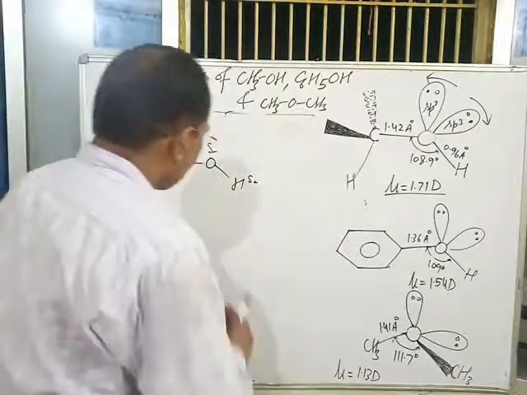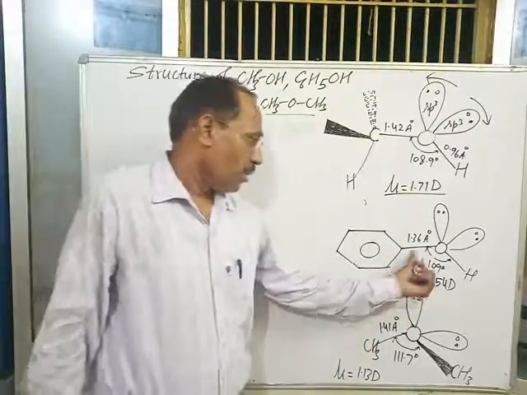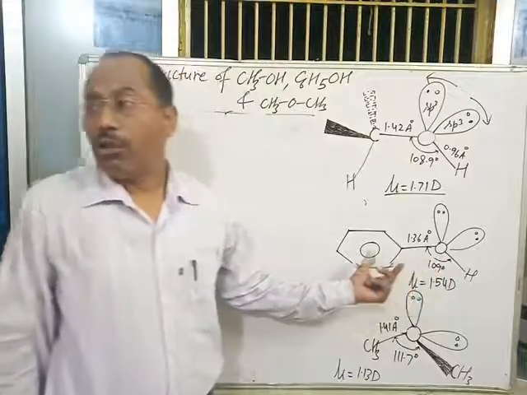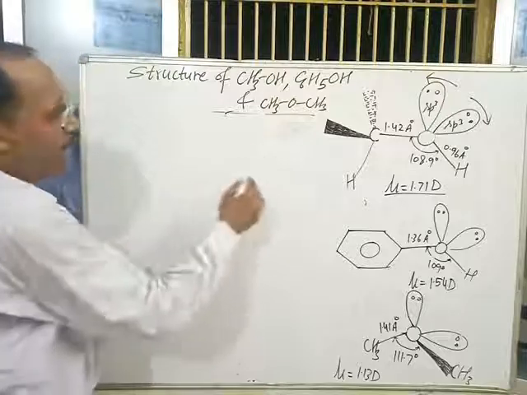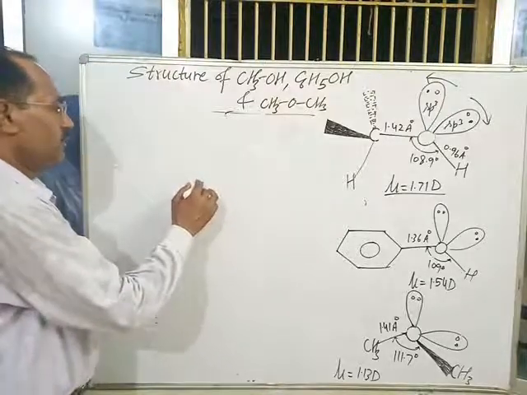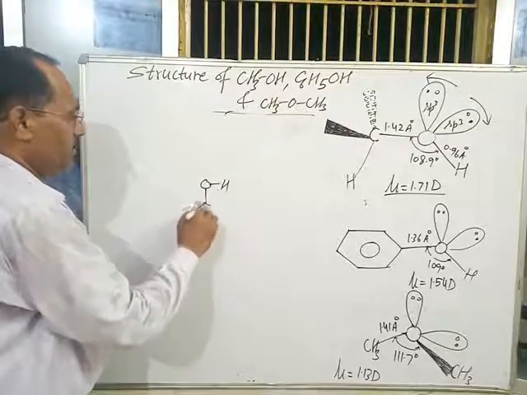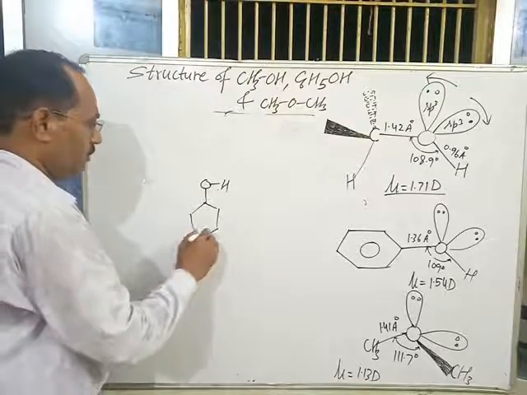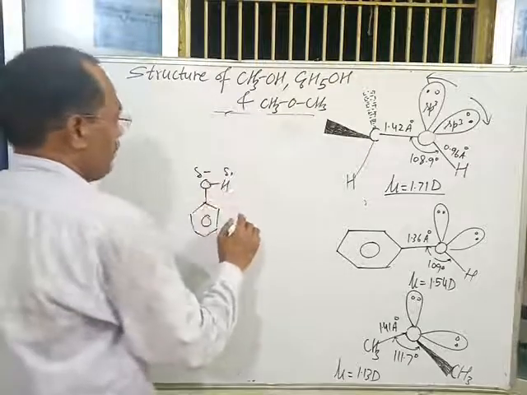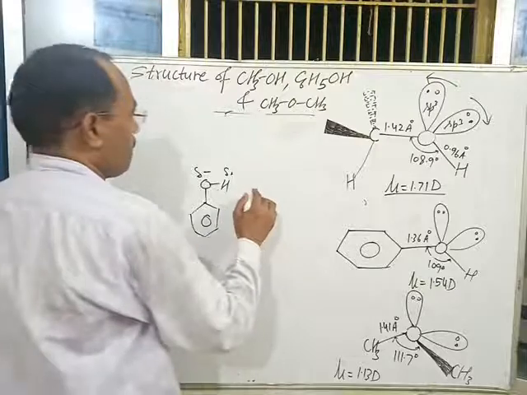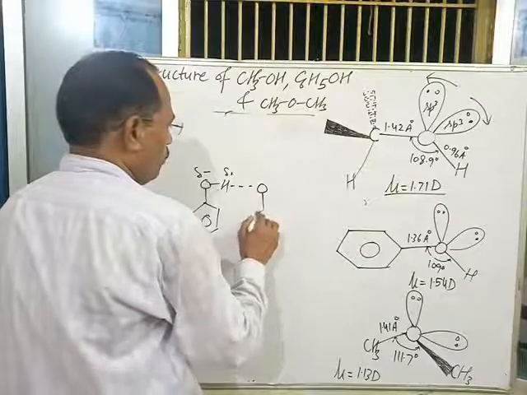Phenol is also polar due to the electronegativity difference. This bond and this bond both are polar in nature. That's why phenols also form hydrogen bonding between the molecules. In case of phenol, hydrogen bonding can be represented as: this is oxygen, hydrogen and benzene ring. This is the structure of phenol. Partial negative, partial positive, and the oxygen of another phenol molecule.